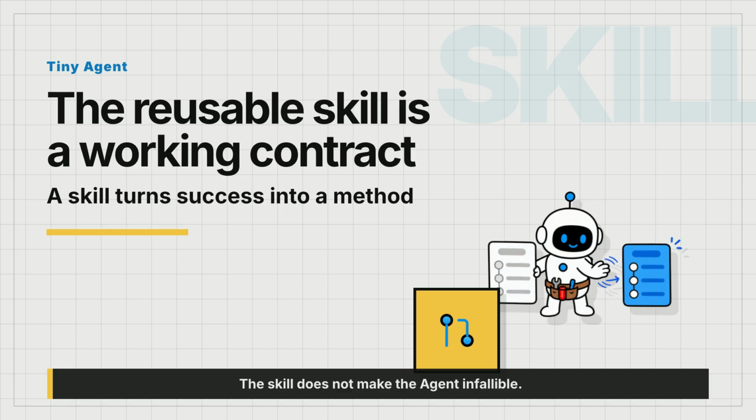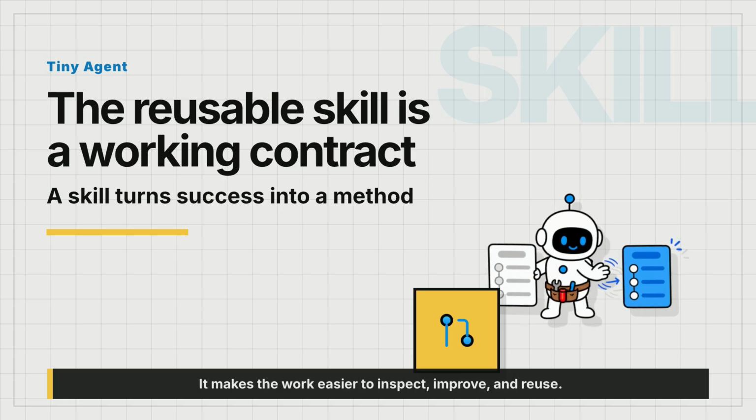The skill does not make the agent infallible. It makes the work easier to inspect, improve, and reuse.